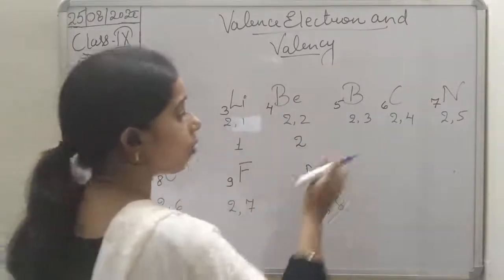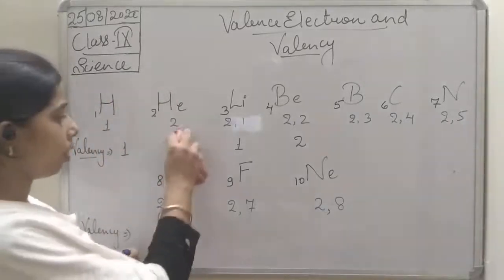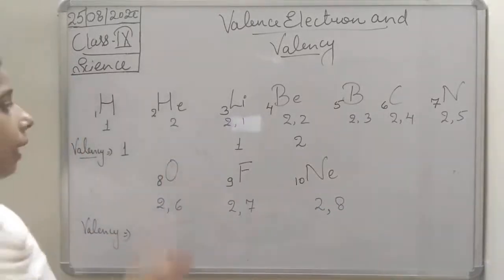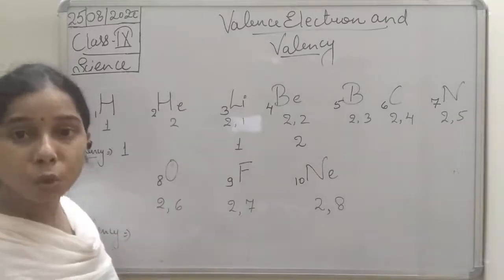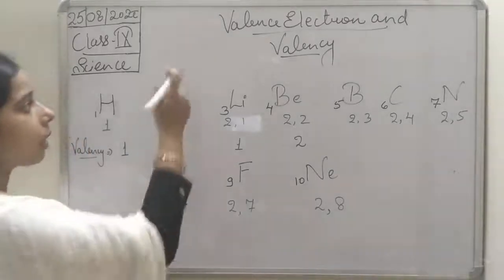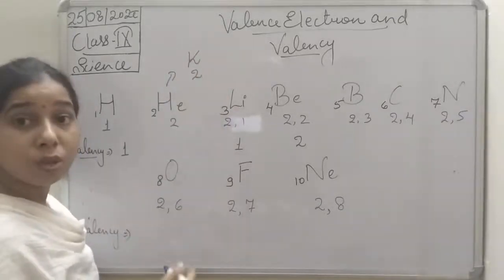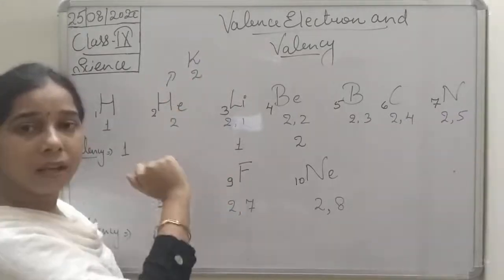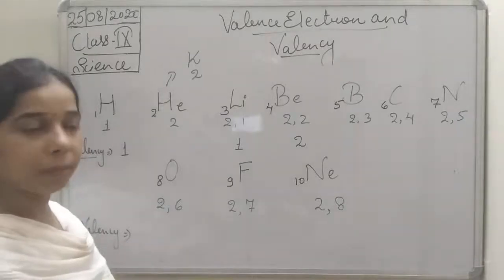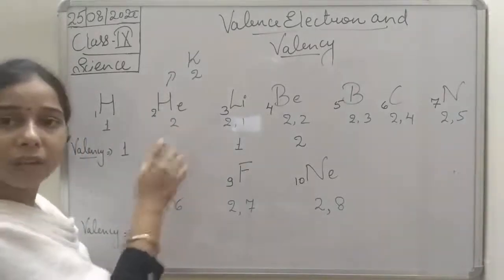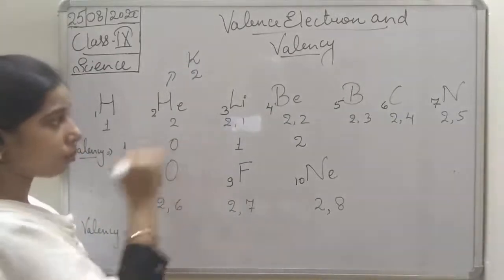One second, students, one more thing, I am so sorry for that. In the case of helium, I said it is 2, but actually helium has a completed duplet. So its outermost shell is complete. Why is it so? Because the K shell can accommodate only 2 electrons. Its outermost shell is the K shell and it is already completed, and if it is already completed, there is no need for a further electron. So the valency of helium is 0. I am so sorry for that.